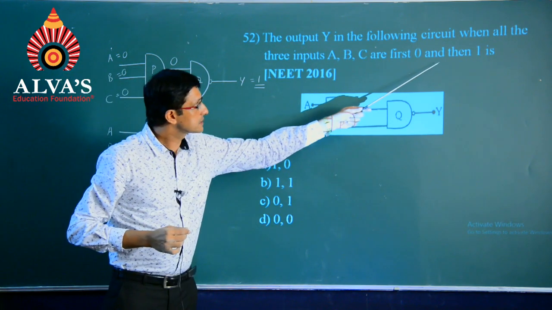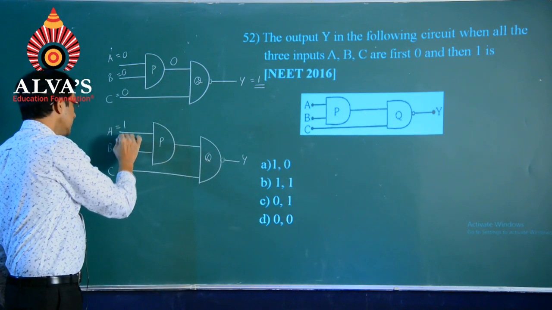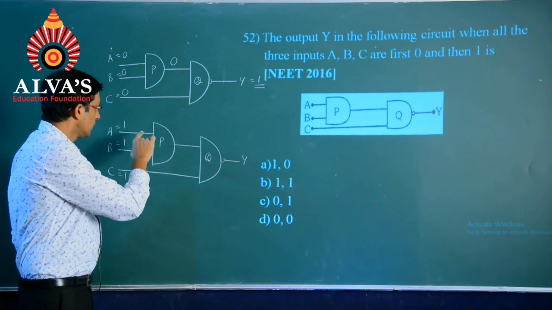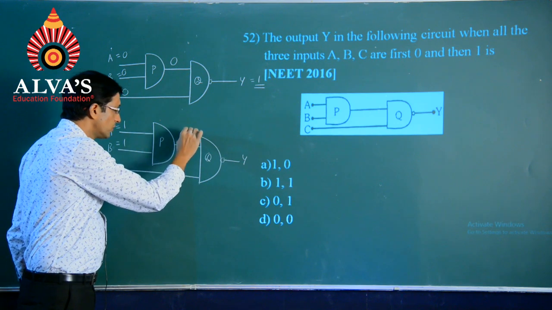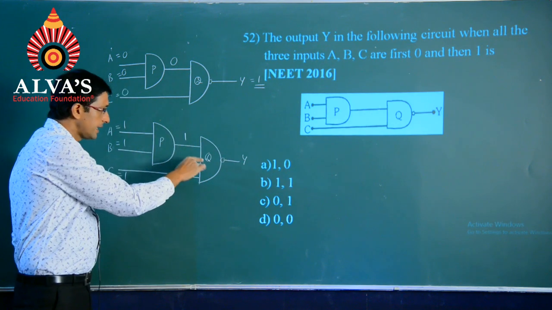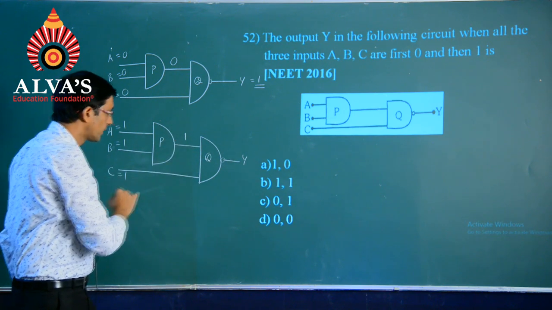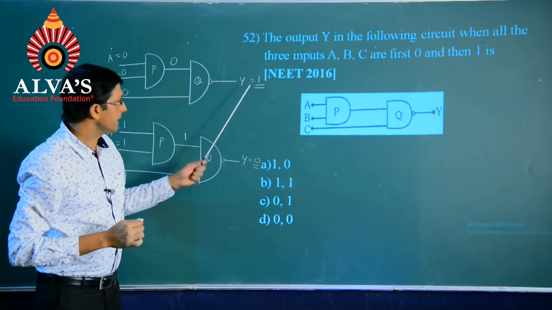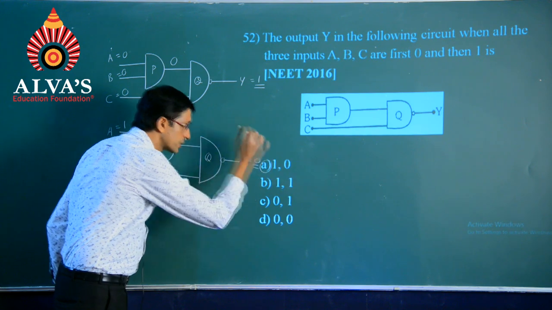Later the question says inputs are all becoming 1s. It means to say A is 1, B is 1 and C is 1. When inputs are 1 1 for this AND gate, the output will be 1, and for this NAND gate, when the inputs are 1 and 1, the output will become 0. So, 1 and 0, that comes out to be the first option.